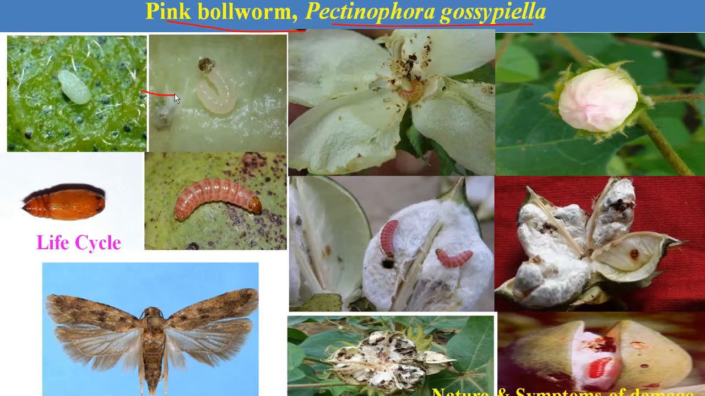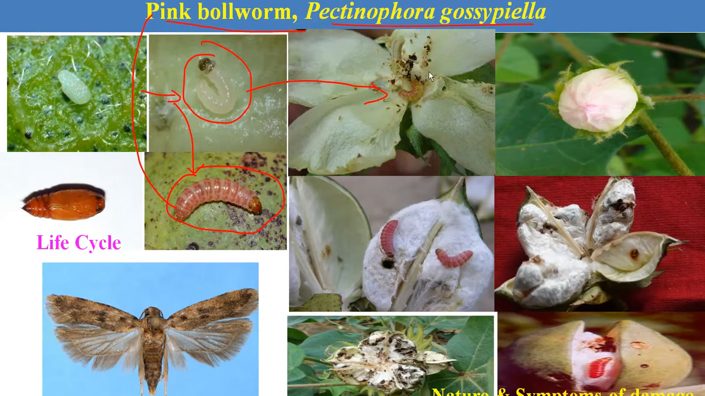The initial stage larvae, first and second stage, are whitish in color, and when the larva enters into the flowers or into the bolls, it becomes pinkish in color, hence known as the pink bollworm. Unlike the spotted and American bollworm, these larvae do not attack the leaves and shoots. These larvae directly attack the flowers and feed on the different flower parts, and in case of severe infestation, the flowers drop down on the ground.